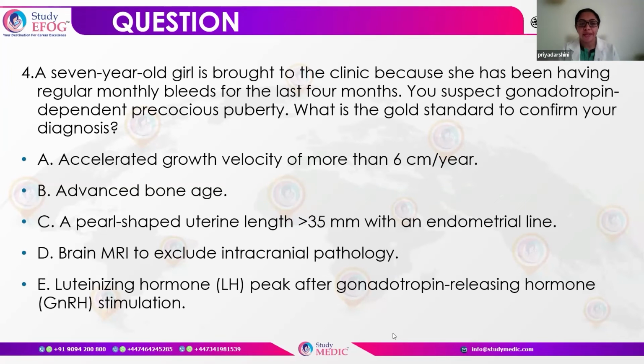We have a 7-year-old girl who's brought to the clinic because she's been having regular monthly bleeds for the last 4 months. So first, we are dealing with a case of precocious puberty. We are suspecting that this is a case of gonadotropin-dependent precocious puberty. So what is going to be the gold standard to confirm the diagnosis? Having an accelerated growth velocity or an advanced bone age is only going to give us a suspicion of precocious puberty, but not a gold standard.